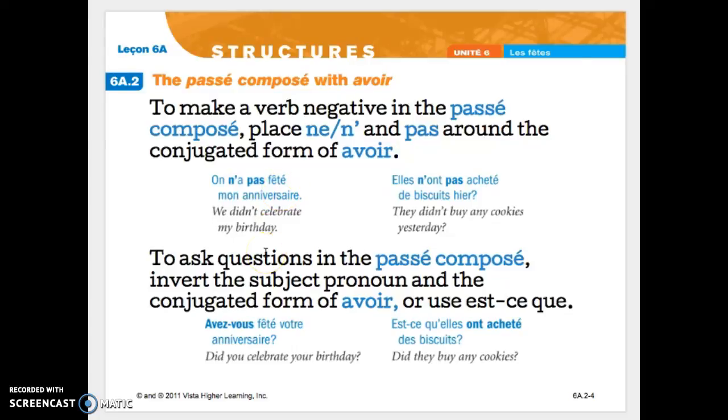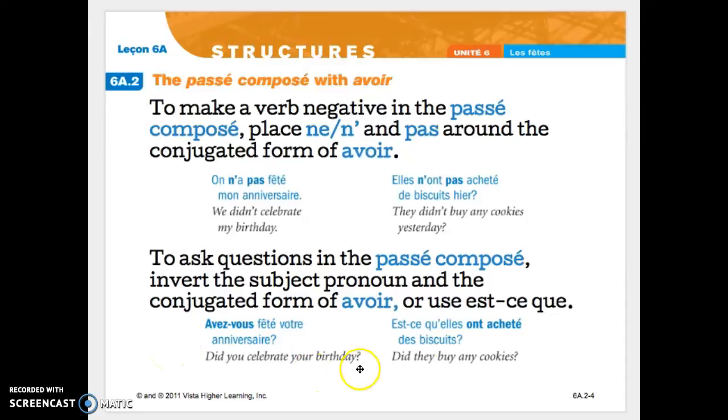To ask questions in the Passé Composé, you flip the subject pronoun and the conjugated form of avoir, or you can use est ce. Avez-vous, subject pronoun and form of avoir, are now inverted, and then the past participle comes after it. This is the yes-no question. Did you celebrate your birthday?